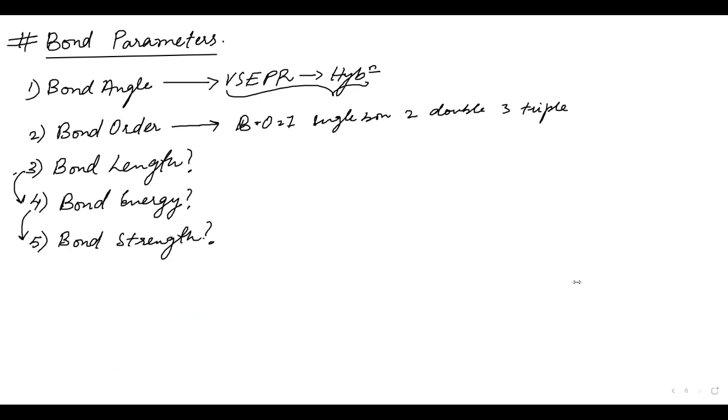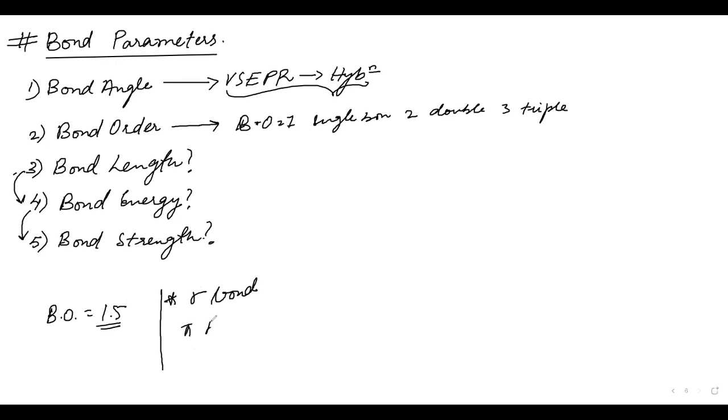Sir, in the last question when we drew the molecular structure and the orbitals, we got bond order equal to 1.5. What type of bond is it? Single or double? It is neither single nor double. See, first of all, sigma bond.